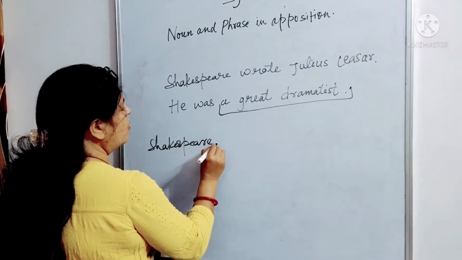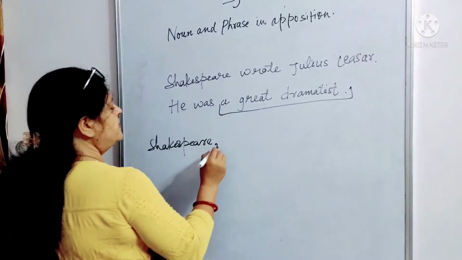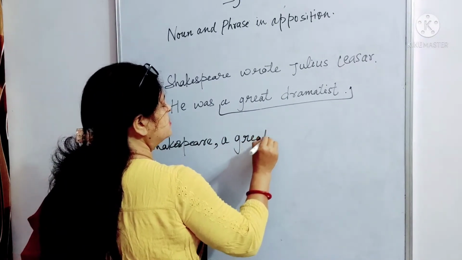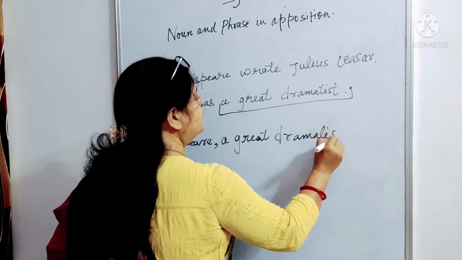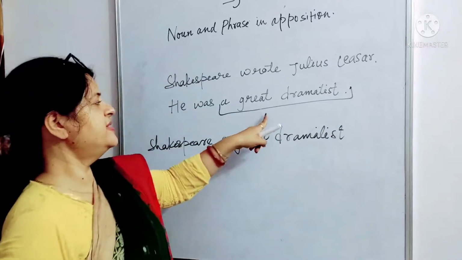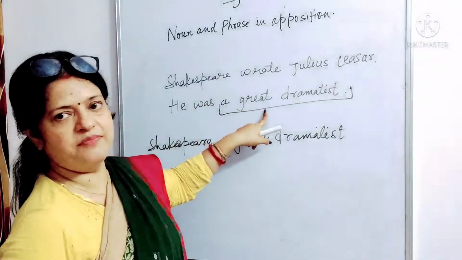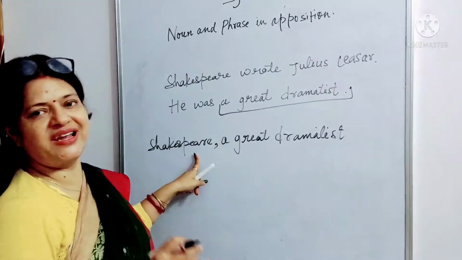and we'll put a comma after it, and then we'll write this phrase, Shakespeare, a great dramatist. I just told you that we will have to take the phrase or noun which is relating with the subject, and we will put it just after the subject it relates to.